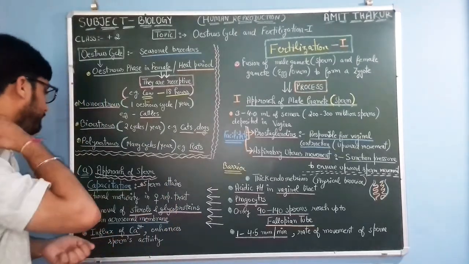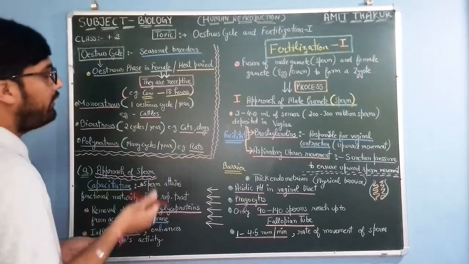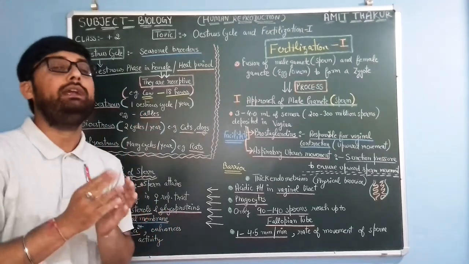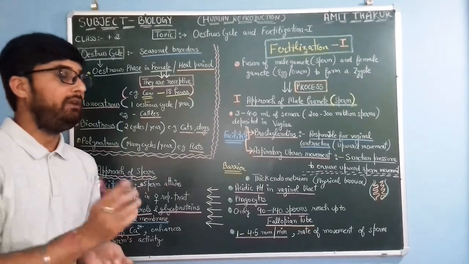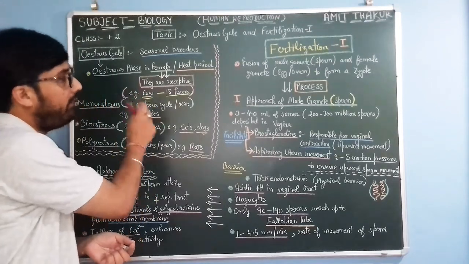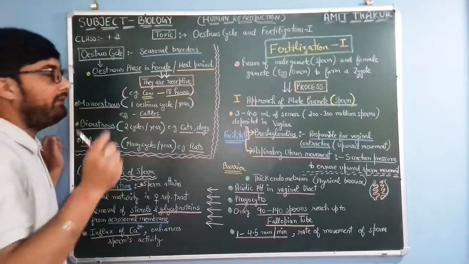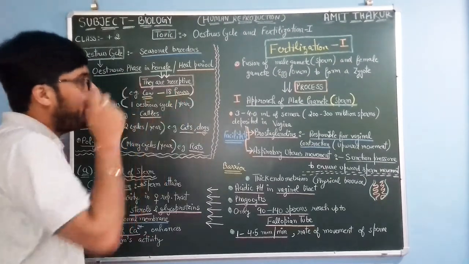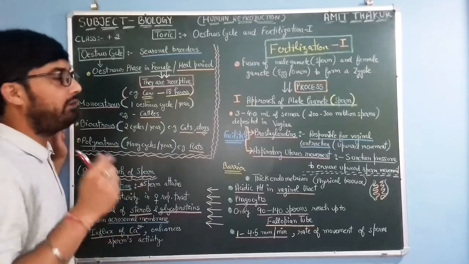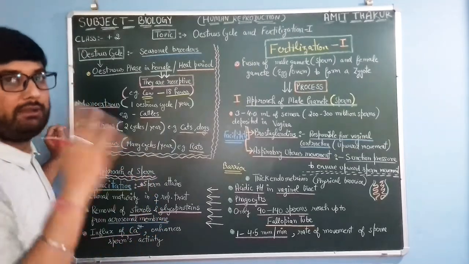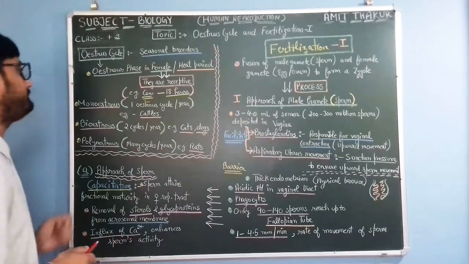Okay, like in case of a cow, the heat period lasts only 18 hours. That means this cow is receptive only for 18 hours. Within these 18 hours, if the cow does not receive male sperm, the egg will be damaged or destroyed.